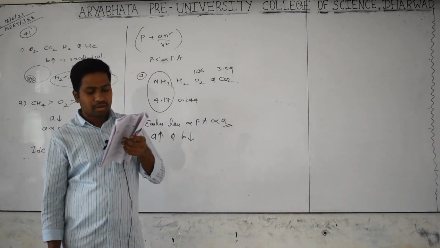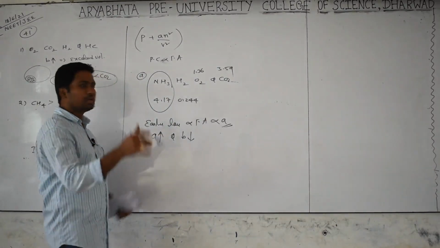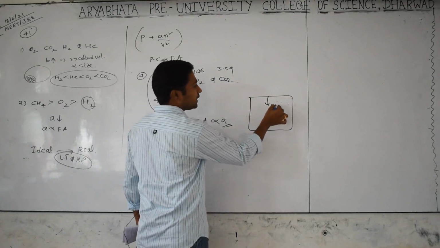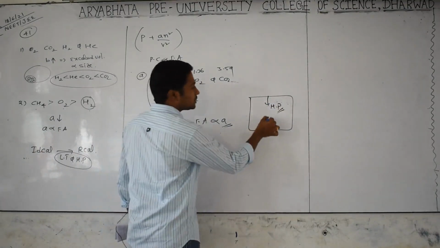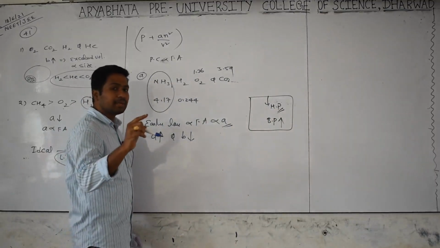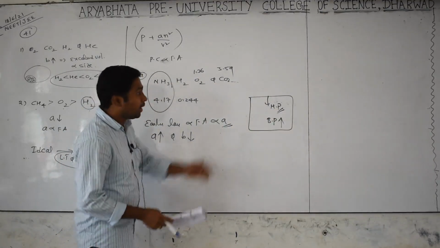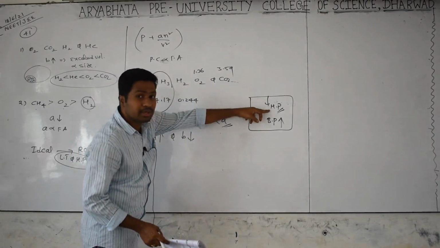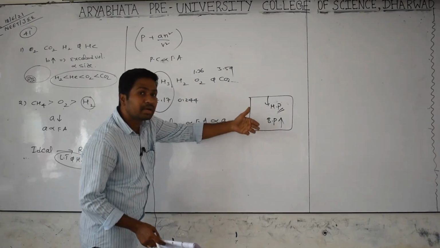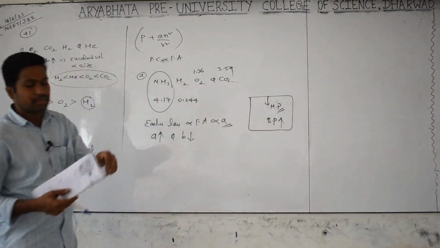See the last one. The beans are cooked earlier in the pressure cooker. Why? In the pressure cooker, what is the technique? Actually, in the pressure cooker, we are closing the container, so inside the bowl we are creating high pressure. High pressure means the boiling point of the liquid will increase. What is the boiling point? The pressure exerted by the liquid equals atmospheric pressure; that is called the boiling point. But by closing, what happens? We are creating much more pressure. Much pressure means the boiling point of the liquid is high, meaning to boil the liquid requires more temperature. So the food items will be easily cooked in a pressure cooker. Yes, thank you.